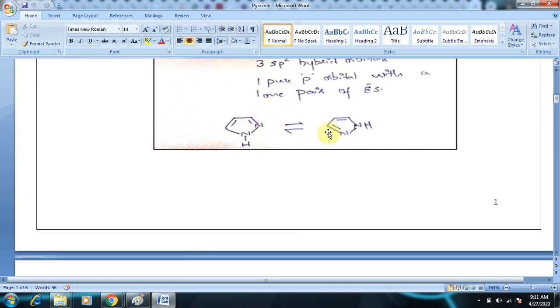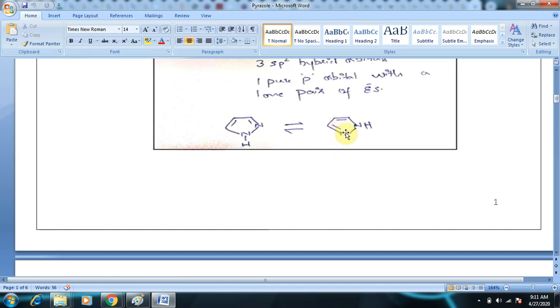And coming to the next structure, here NH is here and this is C double bond N system, and here also the nitrogen will try to pull the pi electrons, and immediately this position also becomes electron deficient because the nitrogen is pulling the bonding pair of electrons.